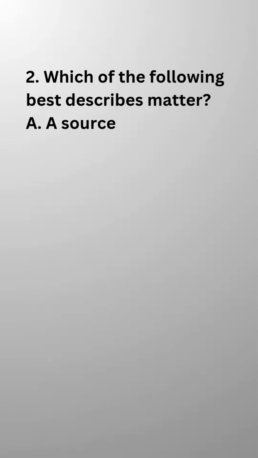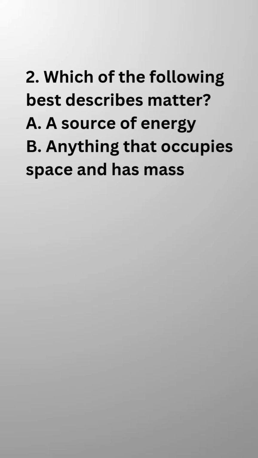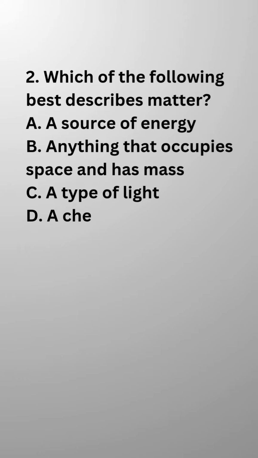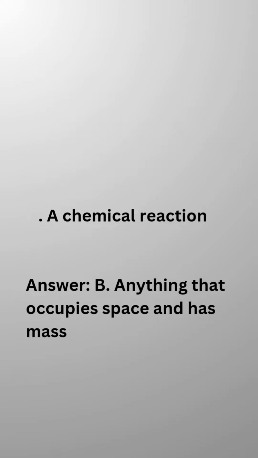2. Which of the following best describes matter? A. A source of energy. B. Anything that occupies space and has mass. C. The type of light. D. The chemical reaction. Answer: B. Anything that occupies space and has mass.